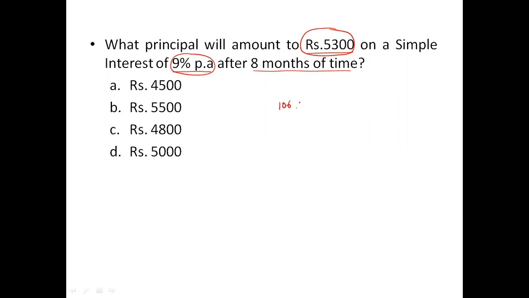So on which amount, if I put 6% extra, will I be getting a total of 5,300? I can say 106% of the amount should be equal to 5,300. You can see 106.5 is 530. So your answer should be an exact round figure starting with 5. Nothing else is there. The only thing you have to understand is 8 months is nothing but 2/3 of the year, and 2/3 of 9% is 6% interest. Total amount is 106%. 106.5 is 530.